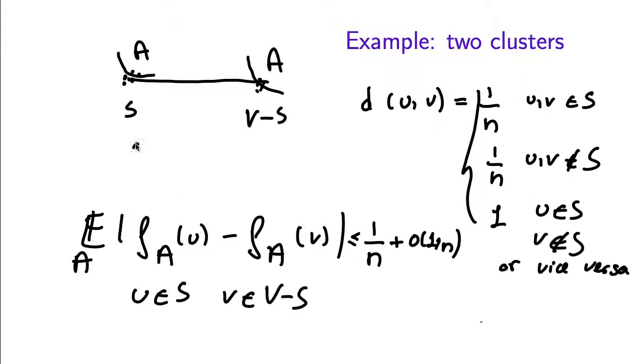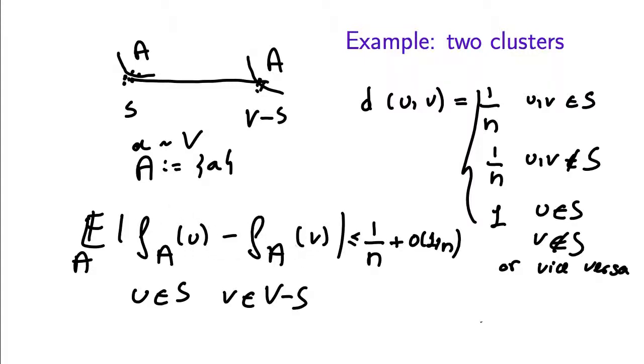But if instead we pick A to be a random element of V, and then the set to be just the singleton A, this distance for elements that are in different clusters now suddenly works, because the set A is just one element. That element is either in S, which makes FA of V be 1, and FA of U be either 0 or 1 over n, or vice versa.